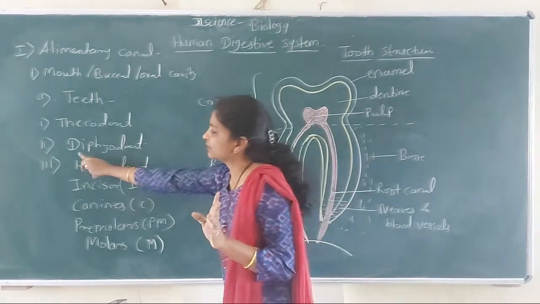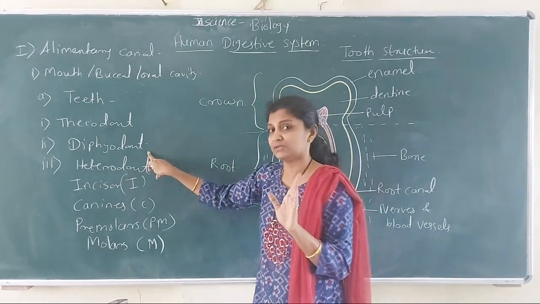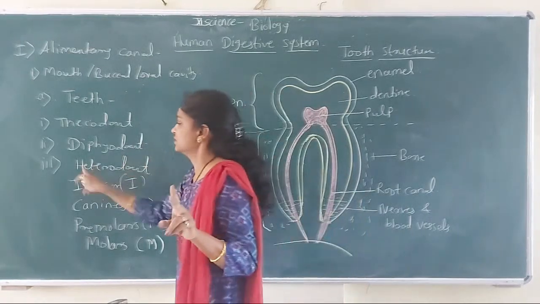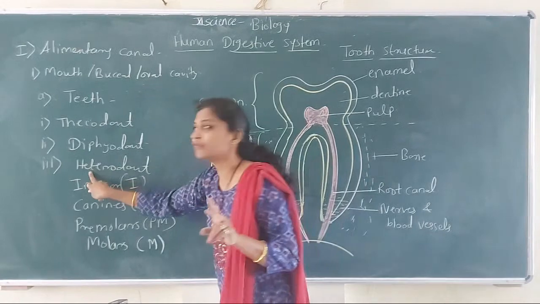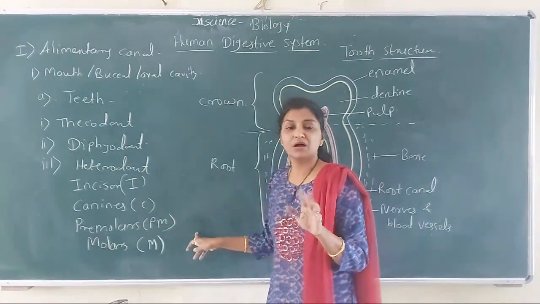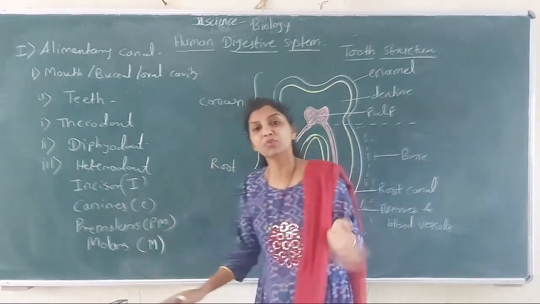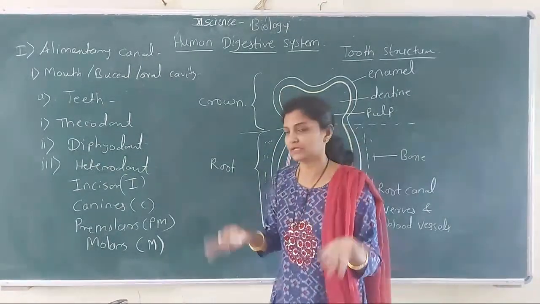Therefore it is called diaphyodont. The meaning of di is two, double, twice. Then third term is heterodont. The meaning of hetero is dissimilar, non-identical. So our teeth are of different types, that is incisors, canines, premolars, and molars. So that's why it is called heterodont type of dentition.